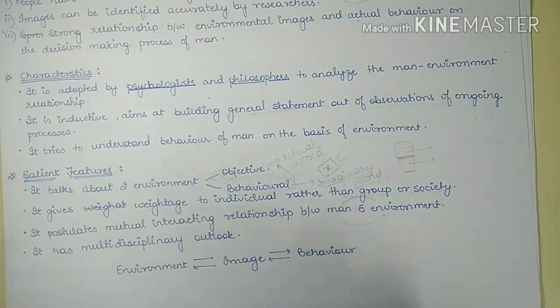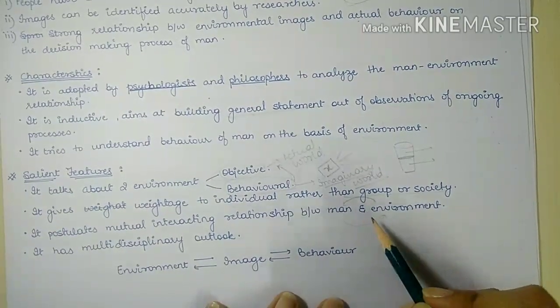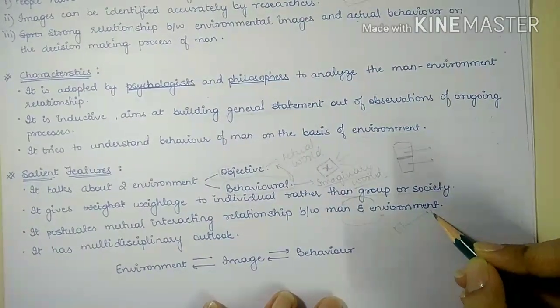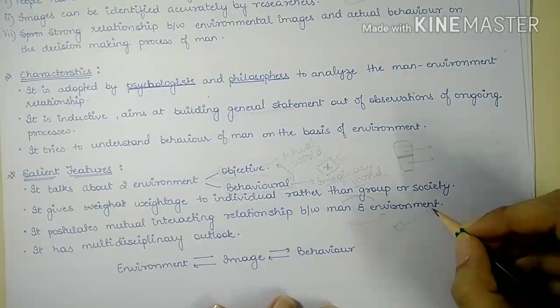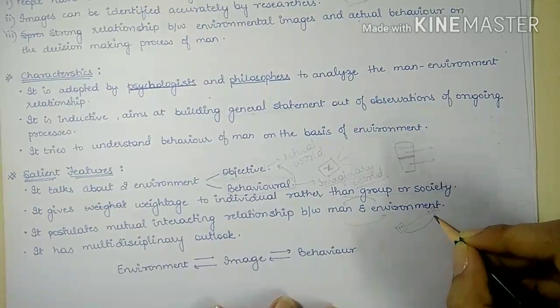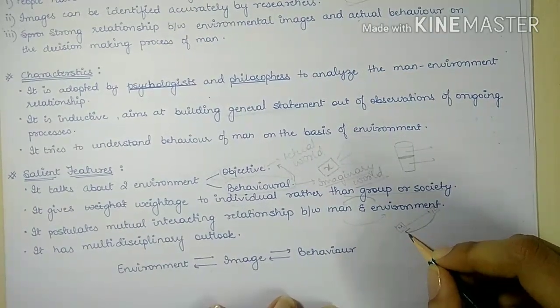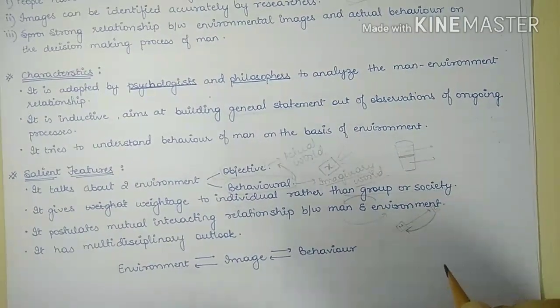This relationship is postulated by behavioral geography, where man is influencing the environment, and is also influenced by the environment. Man is also influenced by the environment, as well as influencing the environment.